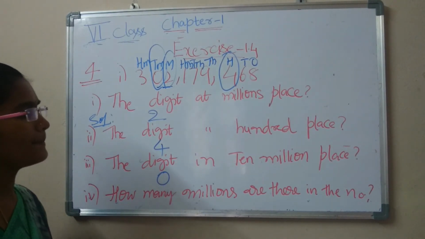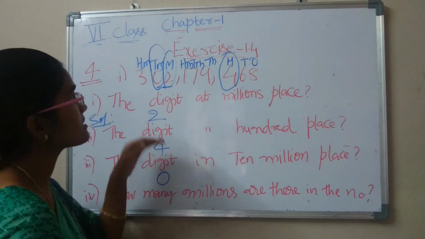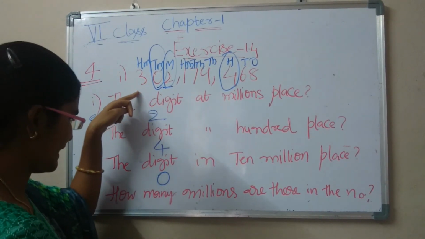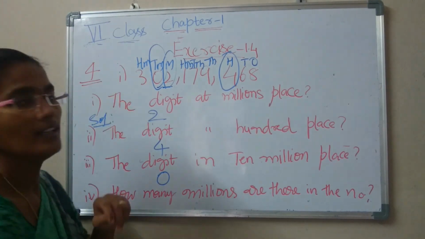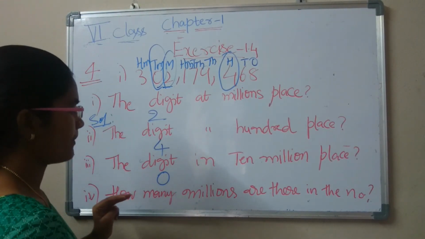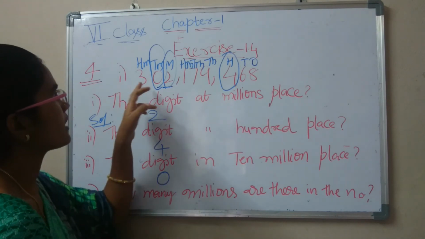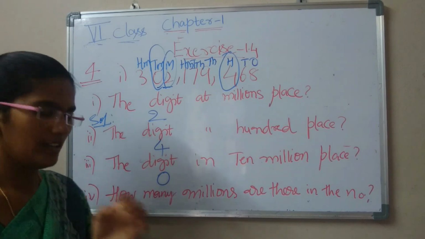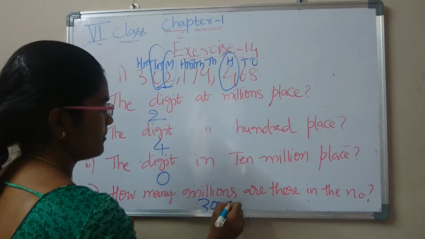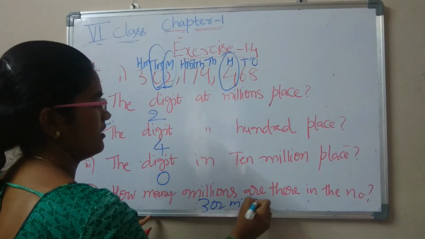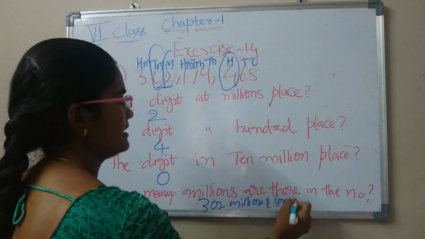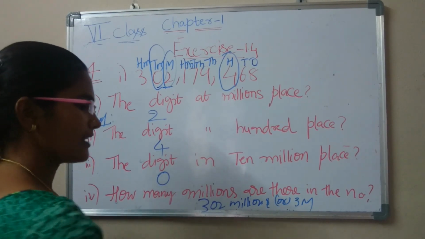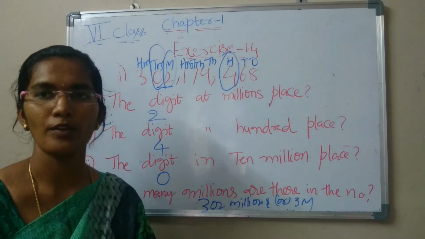Next, how many millions are there in the number? Here 2, 0, 3. 3 millions are there in the number. So 302 millions, or 3 millions, are there in the number. Okay, by this we completed our exercise 1.4.